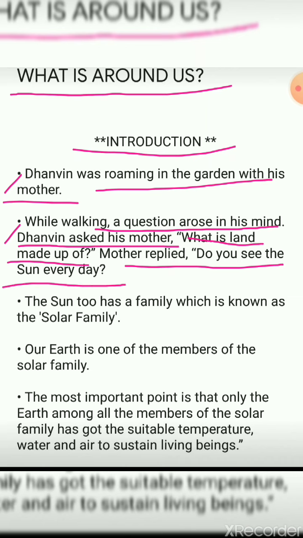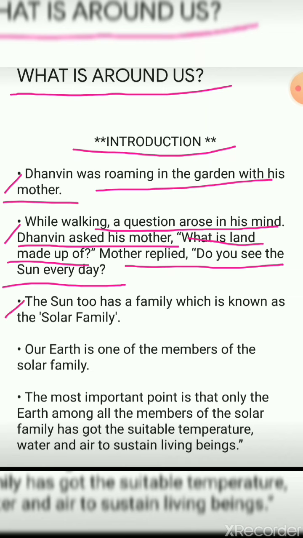Okay, what has been said in this point is that Dhanvin, a boy, was roaming with his mother. While walking, a question came to his mind, and that question he asked his mother, "What is land made up of?" Mother replied, "Do you see the sun every day?"